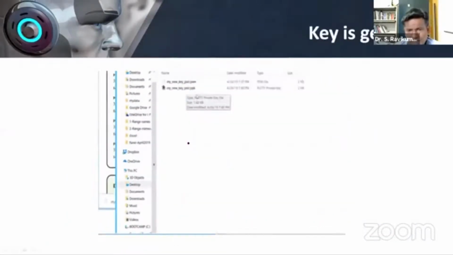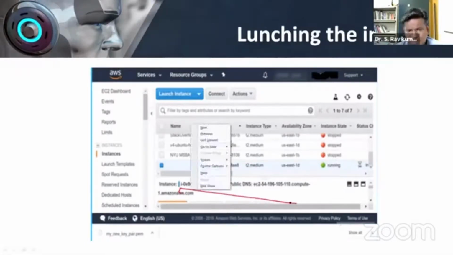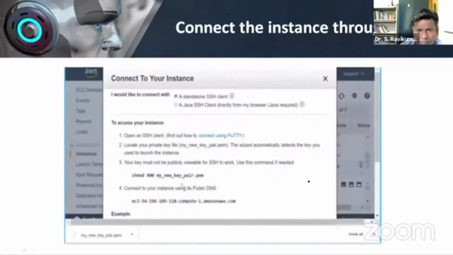Okay, so this key, now we are getting it. This is the instance key. This particular instance key we have to copy and paste into our putty so that we can access the Linux server that is there in Amazon cloud. So using this particular key we are going to connect with this particular server.